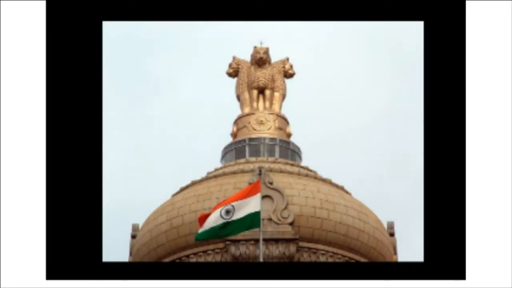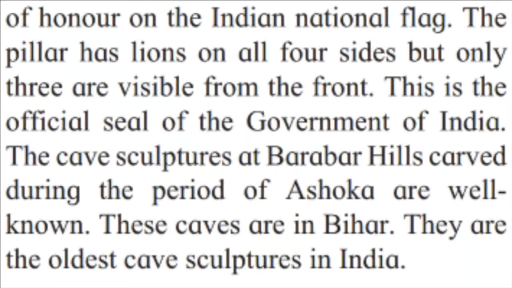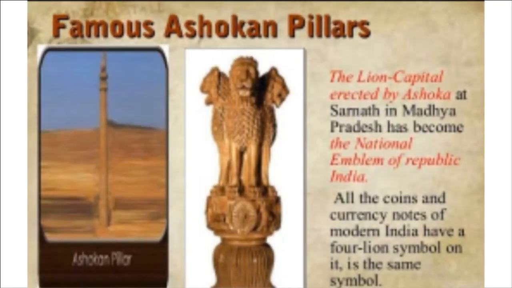As I told you, children, the chakra or wheel has a place of honor on the Indian national flag. This is the Indian national flag, and you can see that chakra on our Indian national flag. The pillar has lions on all 4 sides, but only 3 are visible from the front. Here you can see the lion capital erected by Ashoka at Sarnath in Madhya Pradesh. It has become the national emblem of Republic India.